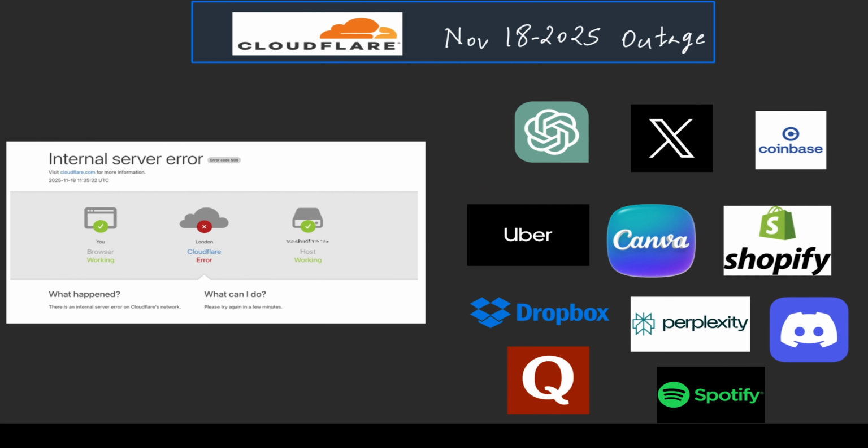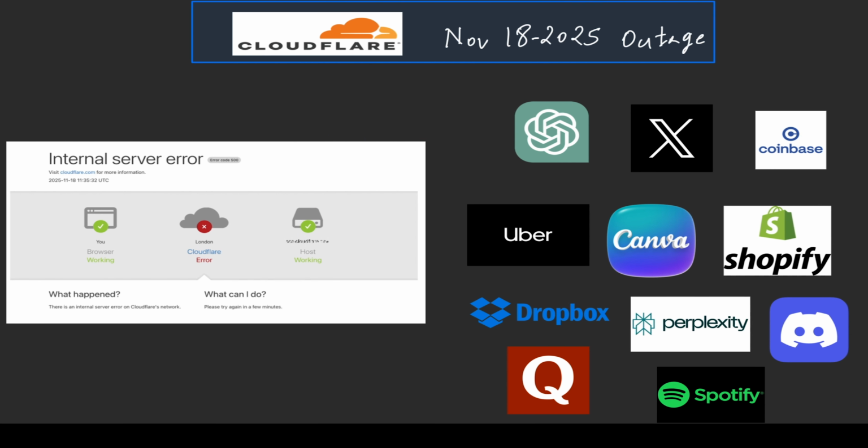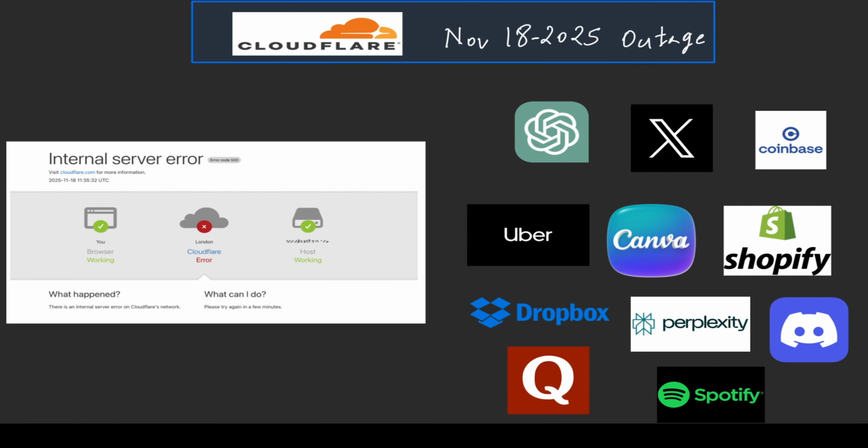services. There were so many dependent services on Cloudflare that were down, because Cloudflare accounts for 15 to 20% of internet HTTPS traffic, and regardless of the service, some part of the internal service is dependent on Cloudflare for the major services like ChatGPT, Twitter, Coinbase, Canva, Uber, Quora, Spotify, whatnot. And there are numerous services other than these that were down. So today we will understand what was the major cause behind this.